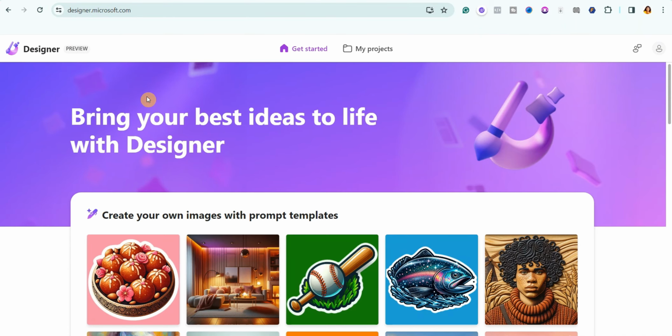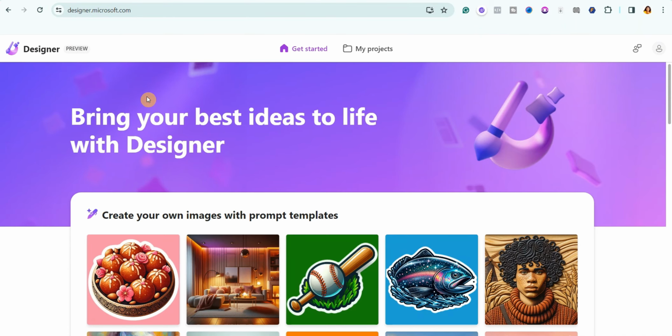As you can see, this is the Explore page. When you put your cursor on any image, it's going to give you the prompt they used to generate that image. So we are going to go back to ChatGPT and copy our first prompt, and then we'll go back to Designer. Come over right here where it says describe the image you would like to create and paste your prompt. One very important thing I need you to understand is that you can edit your prompt to add anything you want to add to it.